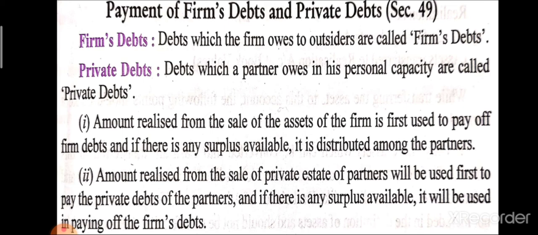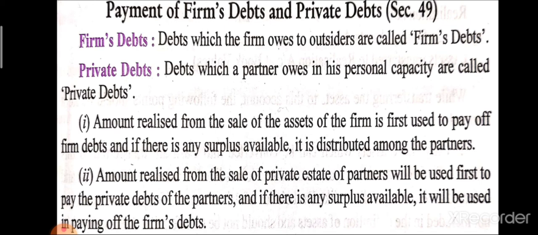To understand these two concepts, let's take an example. Suppose A starts a business and for starting the business A takes a loan from the bank of rupees 10 lakh. A also builds a building for residential purposes and takes a loan of rupees 5 lakh for that purpose. It means A's total loan is 10 lakh for the business and 5 lakh for residential use.